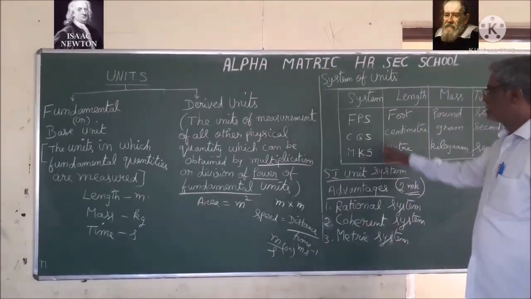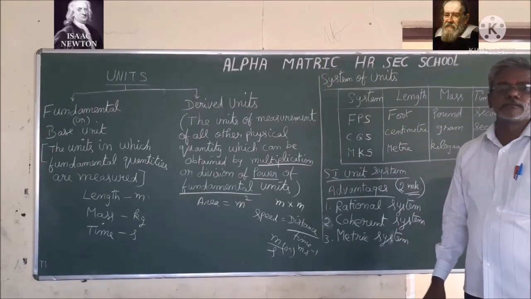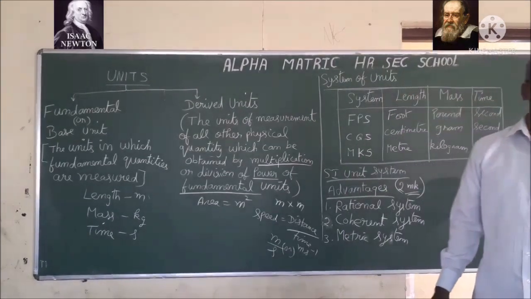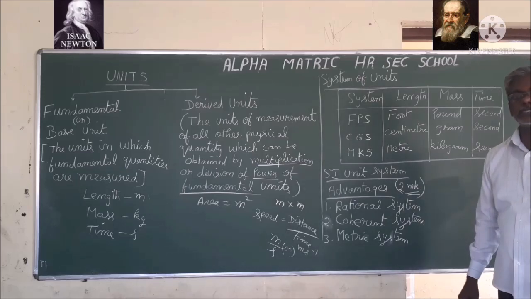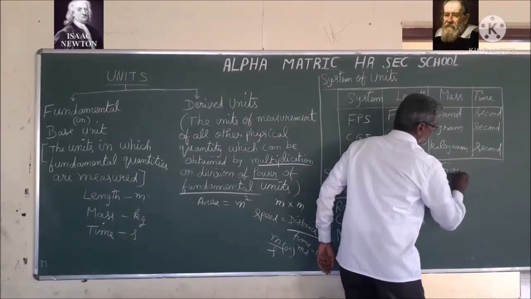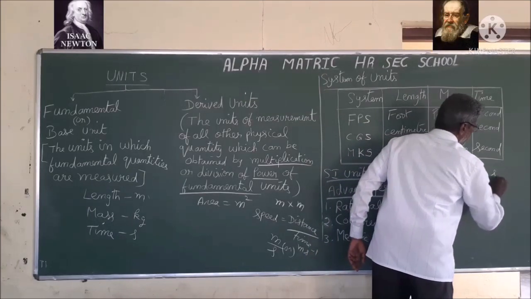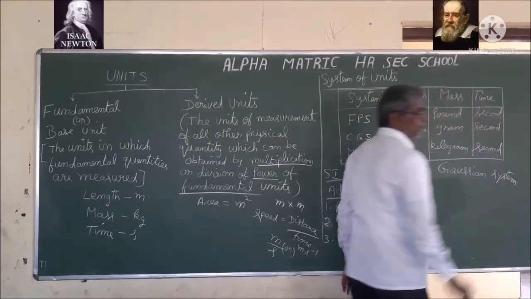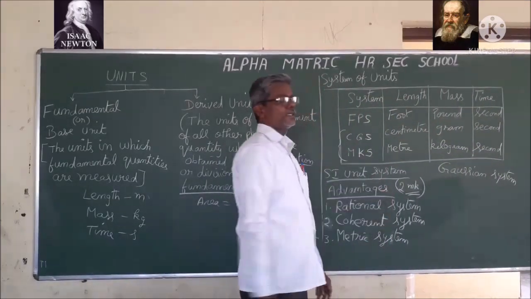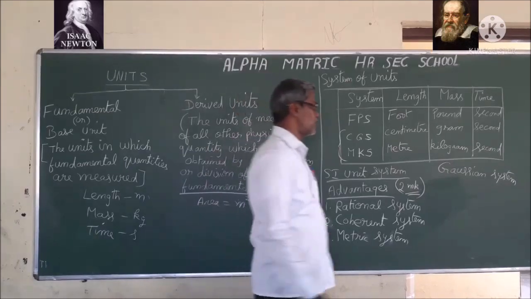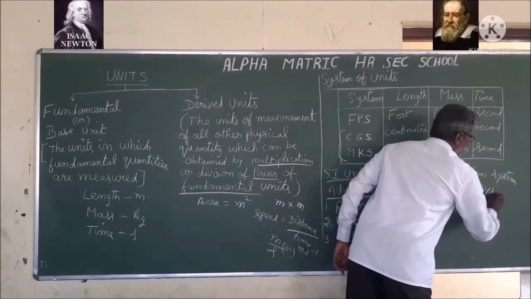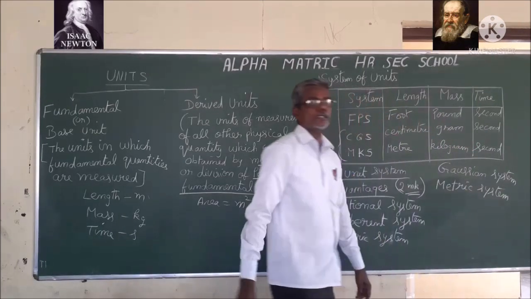Now, FPS is a British engineering system. CGS is a Gaussian system, and these two, CGS and MKS, we will be calling the metric system.